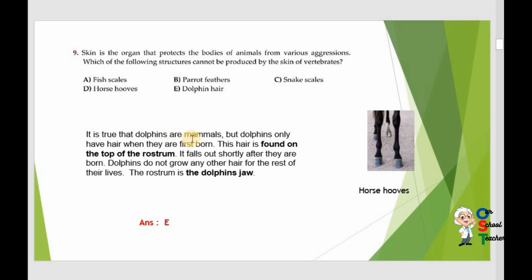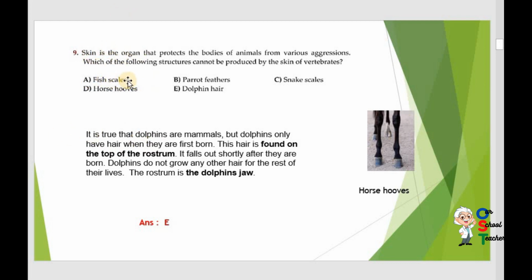It is true that dolphins are mammals, but dolphins only have hair when they are first born. The hair is found on the top of the rostrum. And what is the rostrum? It falls out shortly after they are born. Dolphins do not grow any other hair for the rest of their life. The rostrum is the dolphin's jaw. It doesn't appear from the skin. They are asking about the skin.